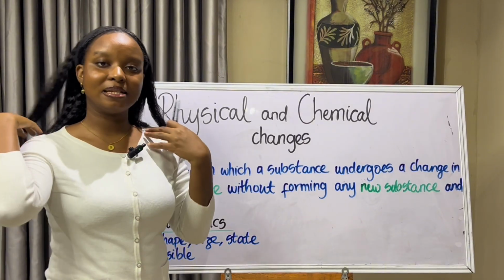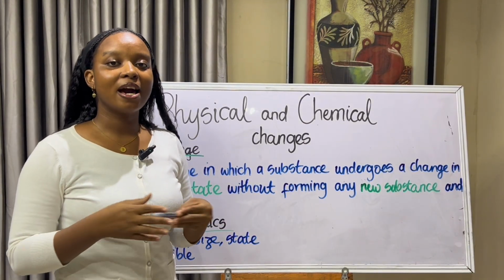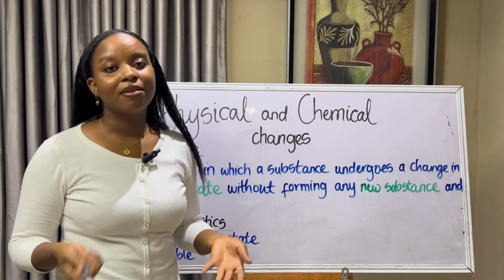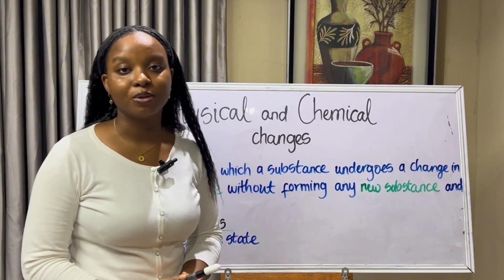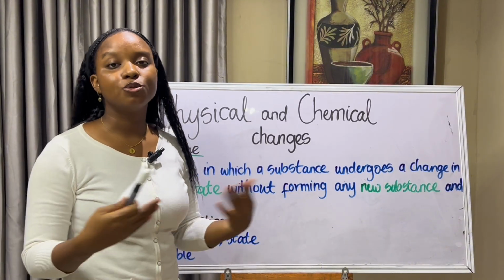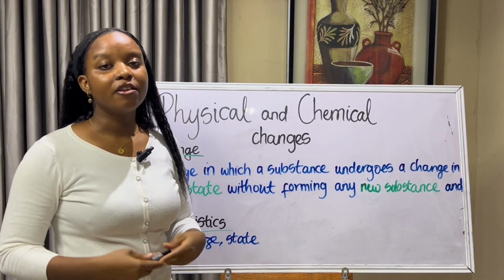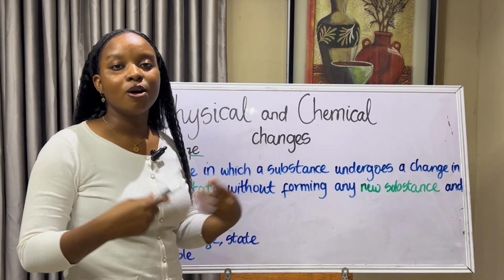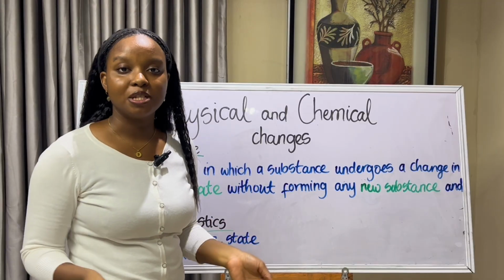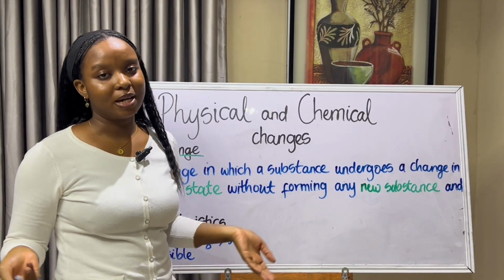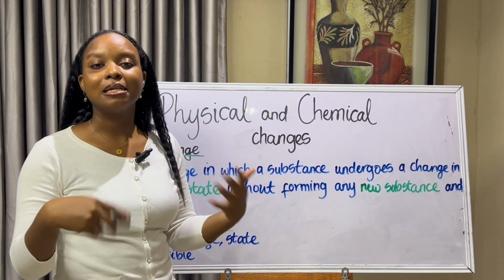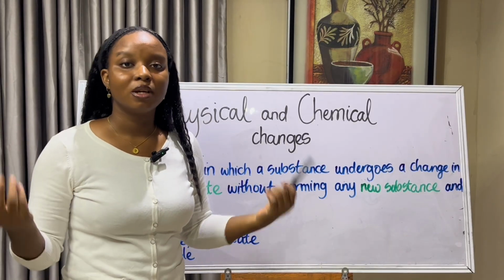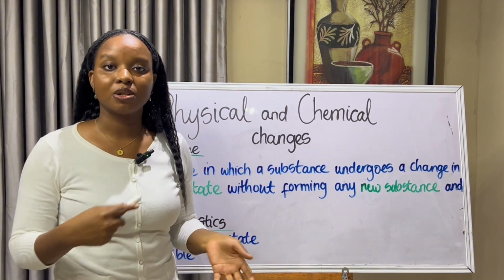So what we mean by this is that if I have my ice and I say, oh, I want water instead, all I have to do is leave this ice to melt, to leave it to thaw, and it will become water again. If I say, oh, I don't want to drink water again, I want my ice back, all I have to do is keep it to freeze, and once it's frozen, it turns back into ice again. So that is why it's easily reversible. So you don't have to do so much for it to reverse back into the initial state that it was.